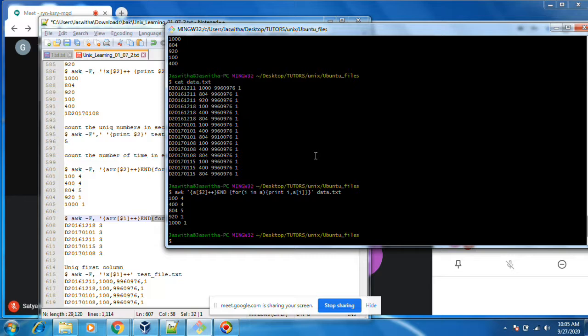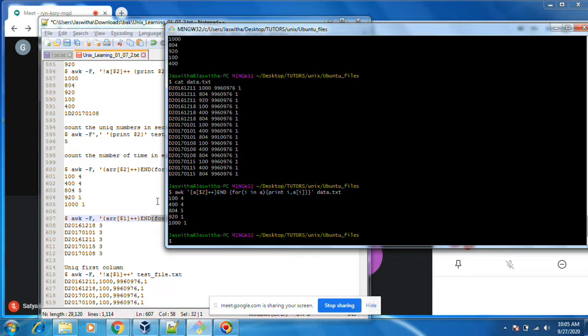You see, 100 is there four times: 1, 2, 3, 1, 2, 3, 4. This string is repeated four times. This one four times, 804 five times, like this.